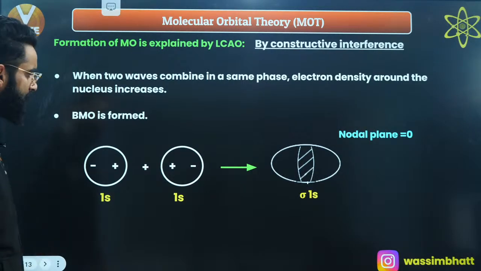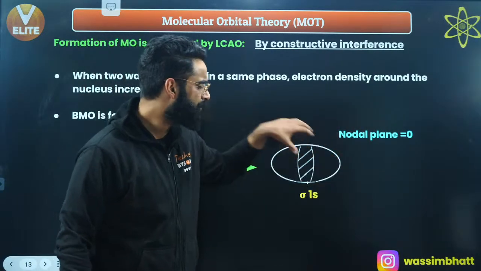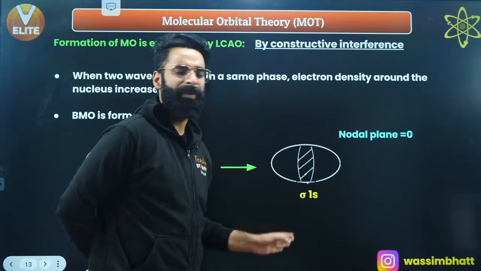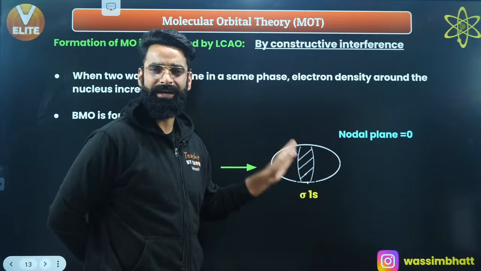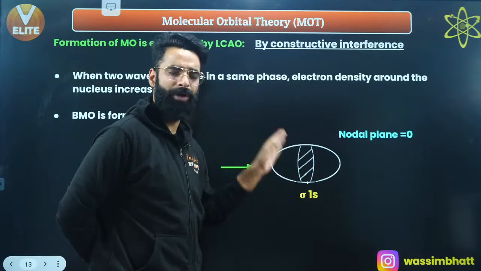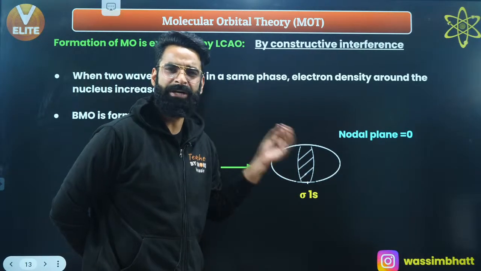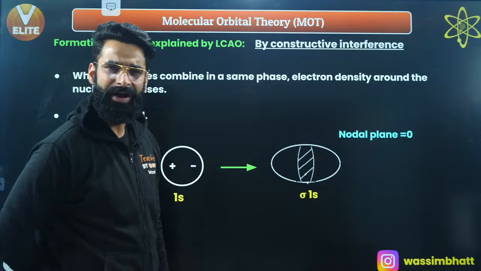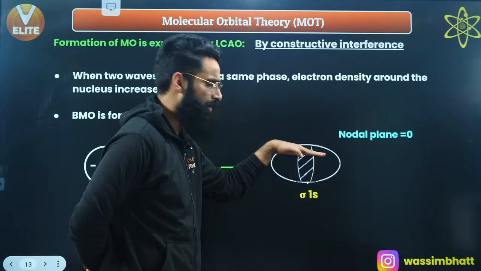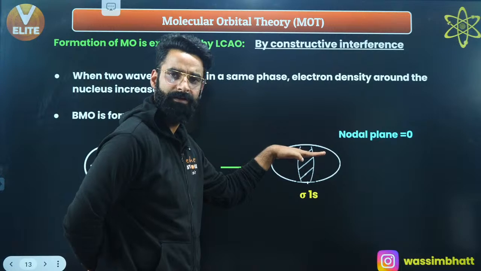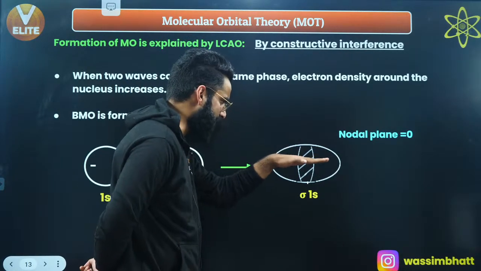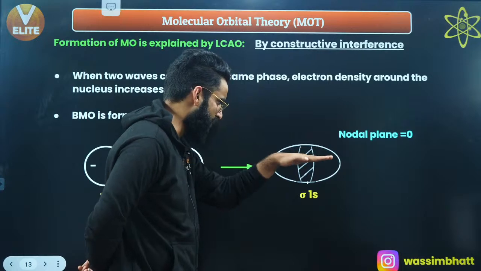Now guys, if I talk about the nodal plane in this bonding molecular orbital, there is no plane which exists over here as such, which cuts this molecular orbital in such a way that there will be no electron density on that plane, right? If you cut this molecular orbital like this, or like this, on this plane which is cutting the molecular orbital like this,